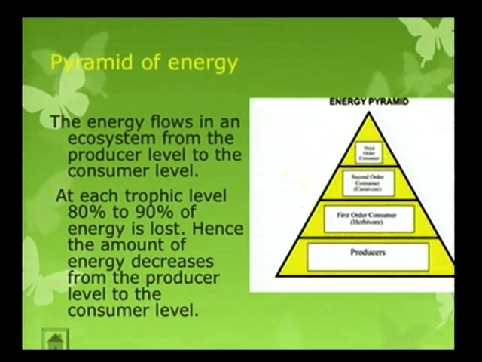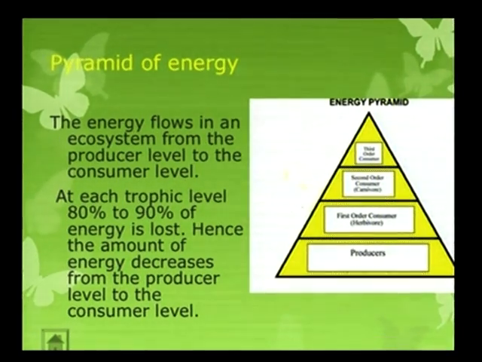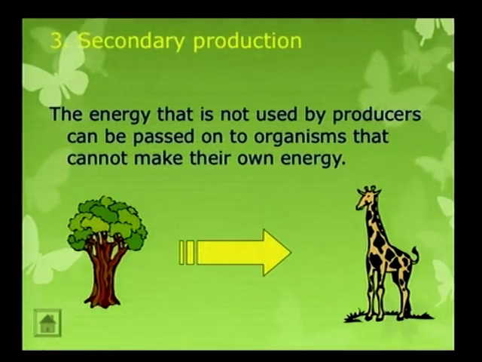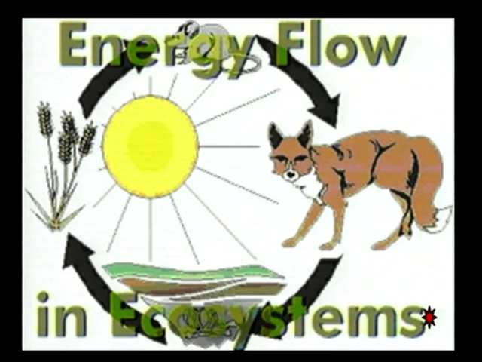Pyramid of energy. The energy flows in an ecosystem from the producer level to the consumer level. At each trophic level, 80% to 90% of energy is lost. Hence, the amount of energy decreases from the producer level to the consumer level. And secondary production. The energy that is not used by producers can be passed on to organisms that cannot make their own energy. That means here the energy is flowing from plants to consumers. This is called energy flow in an ecosystem. This is an example of energy flow, meaning the energy is decreasing.